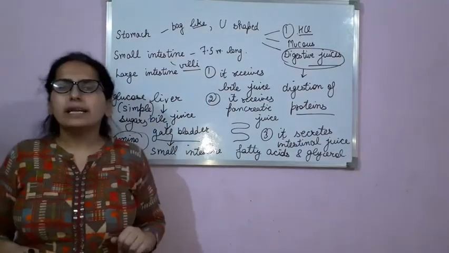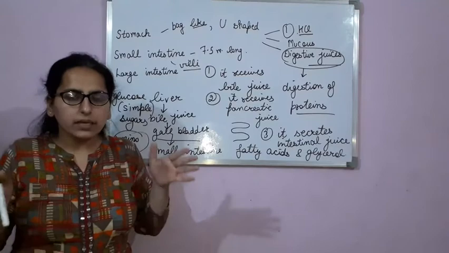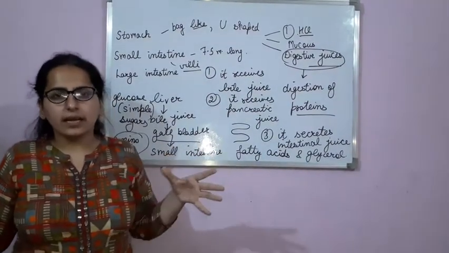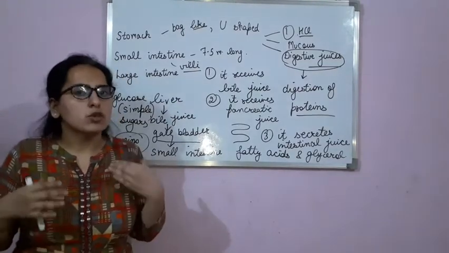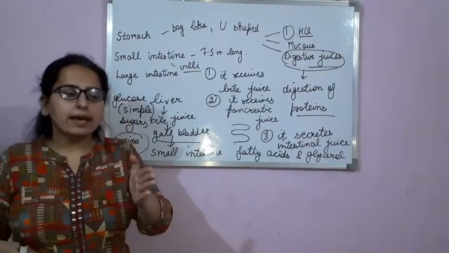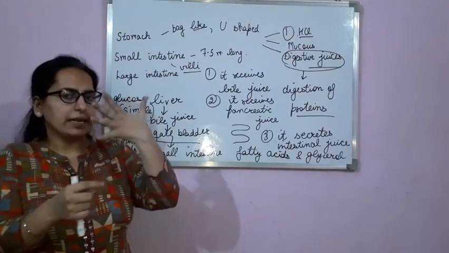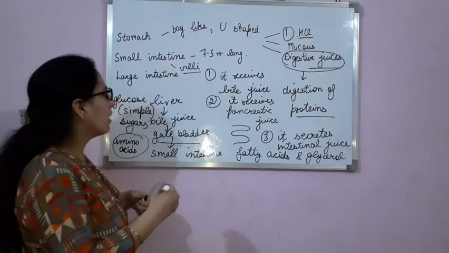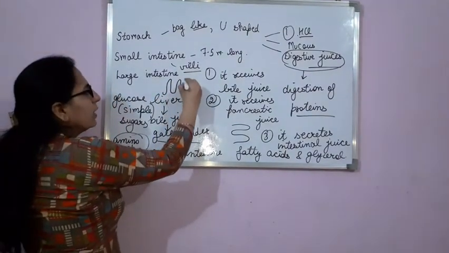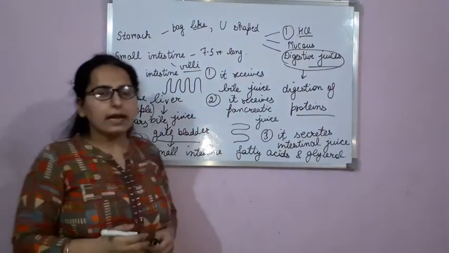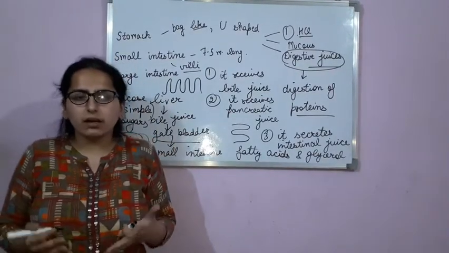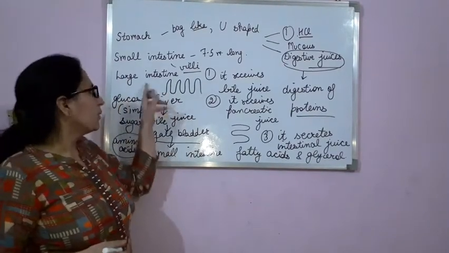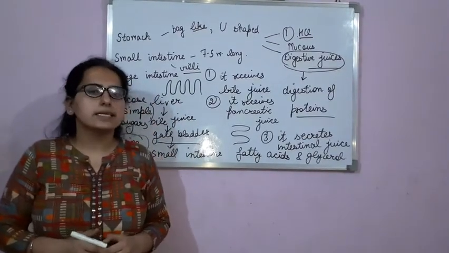So small intestine has villi. These villi increase the surface area for the absorption. Okay? Villi are finger-like structures. Like these are fingers, na? In the similar way, villi are like this, finger-like structures, and they increase the surface area for absorption of food. Clear? Now next is large intestine.